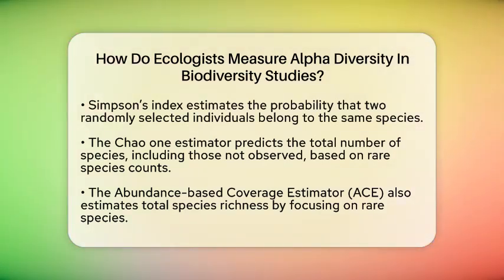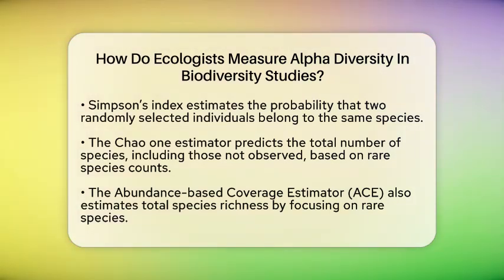The Simpson's index is another tool that measures the chance of randomly picking two individuals from the community and finding they belong to the same species. A high Simpson's index indicates that a few species are very common, while others are rare.